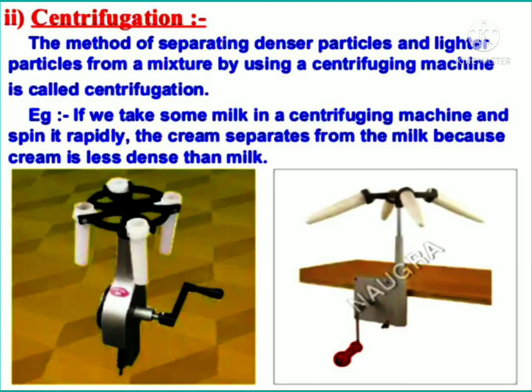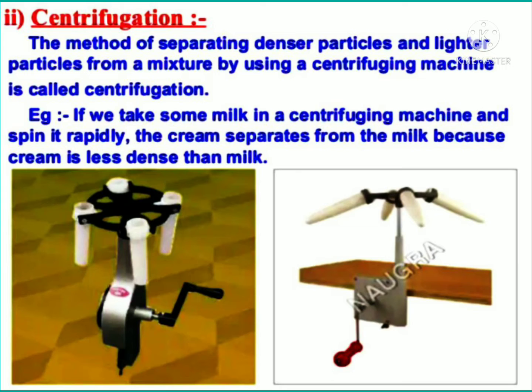Next, centrifugation. The method of separating denser particles and lighter particles from a mixture by using a centrifuging machine is called centrifugation. Example, if we take some milk in a centrifuging machine and spin it rapidly, the cream separates from the milk because cream is less dense than milk.